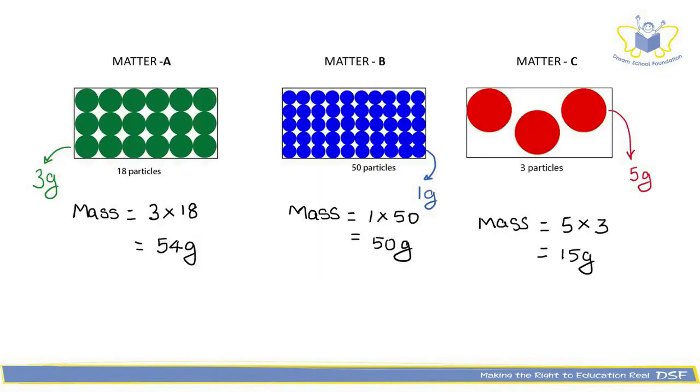Let us try to understand mass a little better by observing the three types of matter given here. Observe that matter A and B are more compactly arranged when compared to C, that matter B has the most number of particles and matter C has the heaviest particles in it. Even after considering all these, when you try to find out the mass, you find that the mass of matter A is more than matter B and matter C, owing to the number of particles present in it and how heavy the particles are.